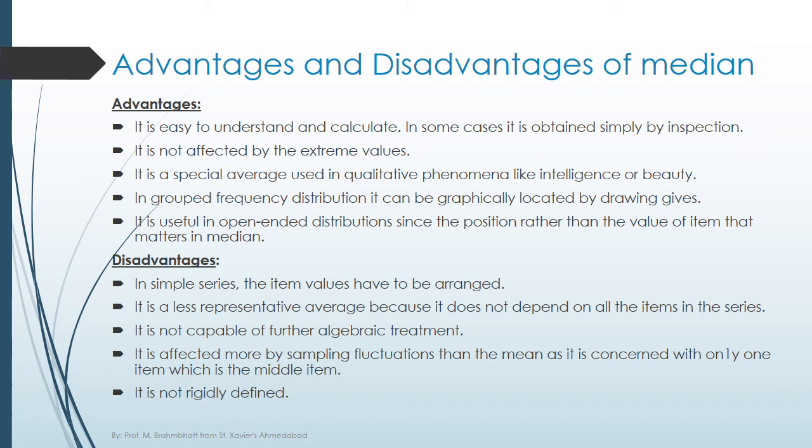Disadvantages: in a simple series, the items' values have to be arranged in a specific order. It is a less representative average because it does not depend on all the items in the series. It is not capable of further algebraic treatment. It is affected more by sampling fluctuation than the mean, as it is concerned with only one item, which is the middlemost item in the given series.